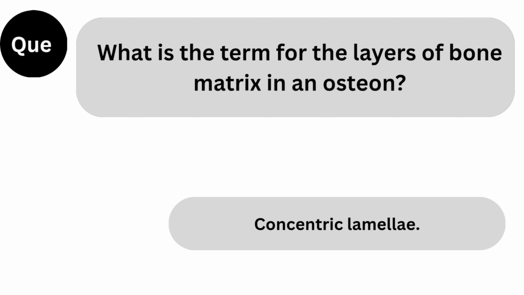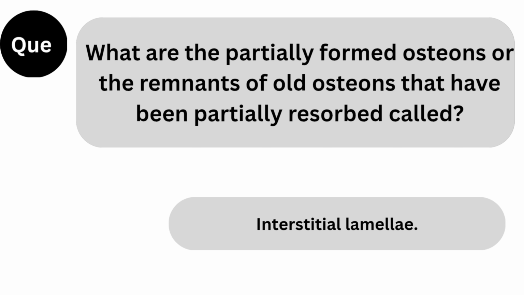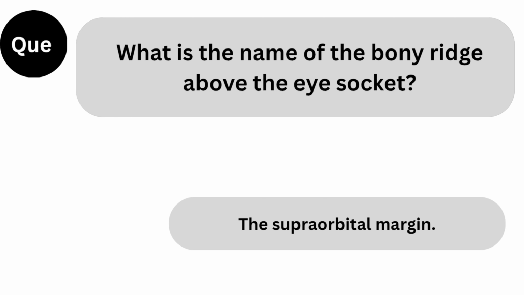Next question. What is the term for the layers of bone matrix in an osteon? Answer: concentric lamellae. Next question. What are the partially formed osteons or the remnants of old osteons that have been partially resorbed called? Answer: interstitial lamellae.